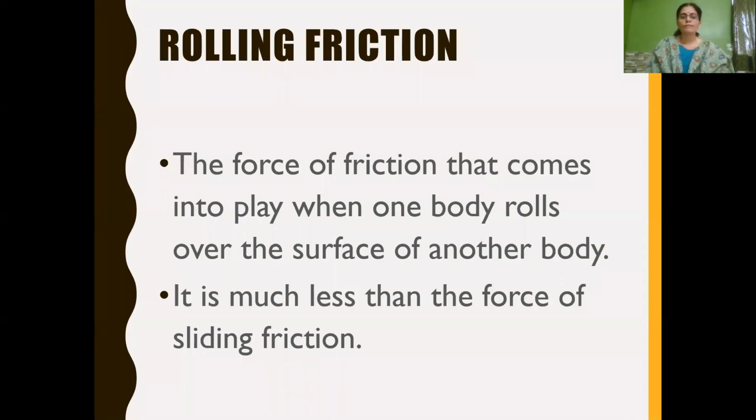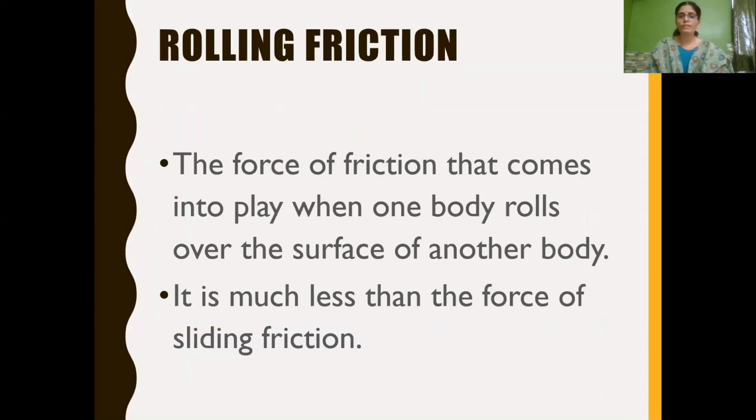Next we will be learning about rolling friction. Rolling friction comes into play when one body rolls over the surface of another body. Rolling means like a wheel rolling over the surface of another body. If you compare, when it moves, the force of friction between the two surfaces will be very, very less, even less compared with that of sliding friction. So it is much less than the force of sliding friction.